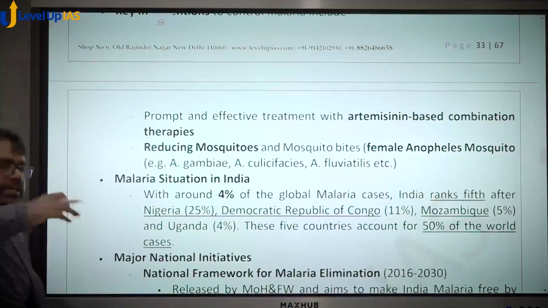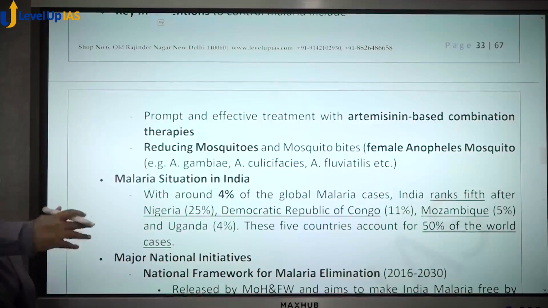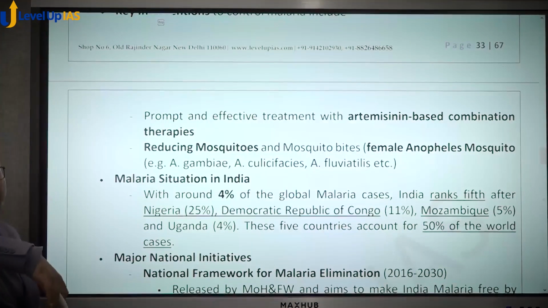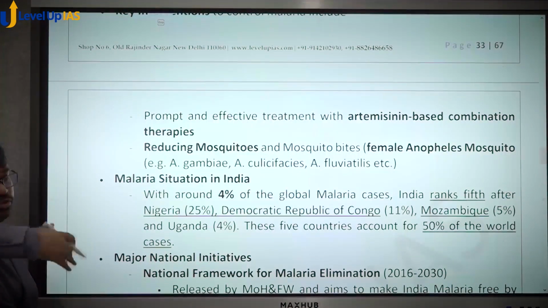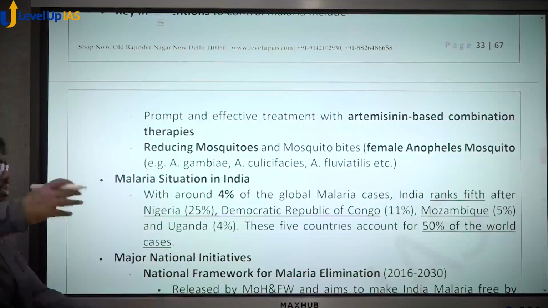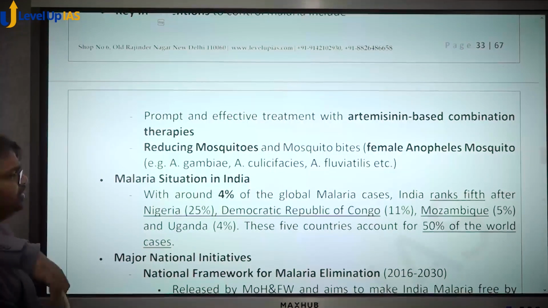That is one thing. The second thing that you can do to deal with malaria is reduce mosquitoes around you. The water bodies that exist around your area should be clean. Stagnant water should not be there. The air cooler, if you are using one in Delhi, a lot of people use air coolers, the water should not be stored there for a longer period. You should use a mosquito net, you should use a mosquito repellent, and so on. These are different things that you can do.